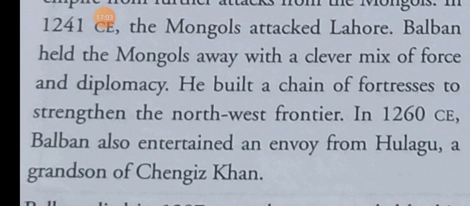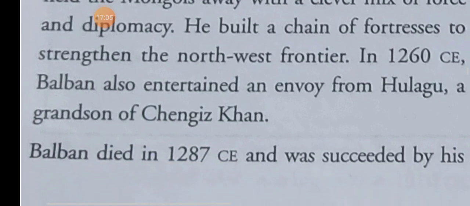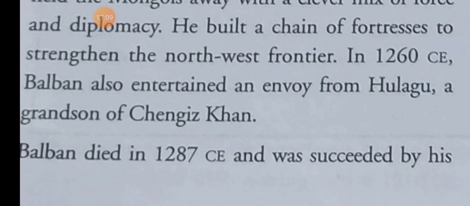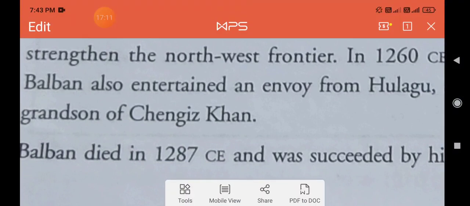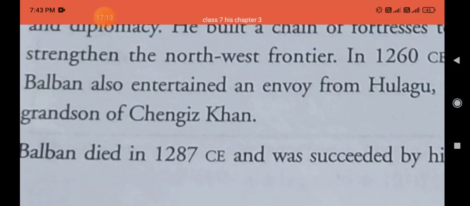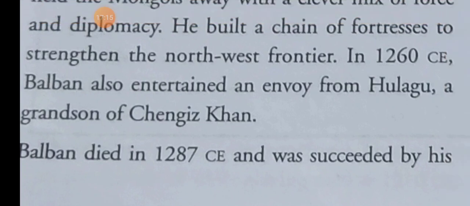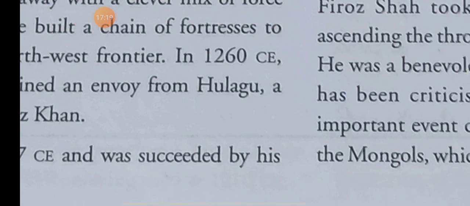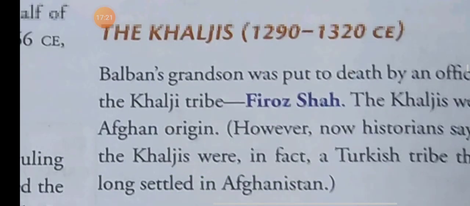And in 1260 CE, Balban also entertained an envoy from Hulagu, the grandson of Genghis Khan. And Balban died in 1287 CE, and he was succeeded by his grandson.